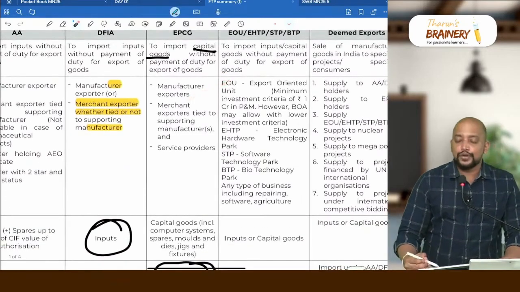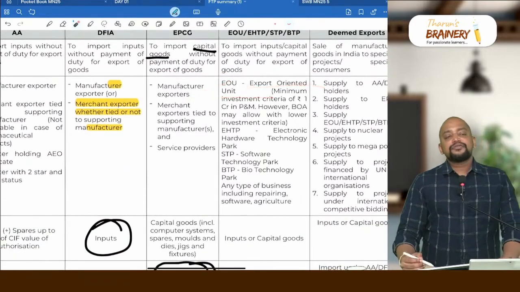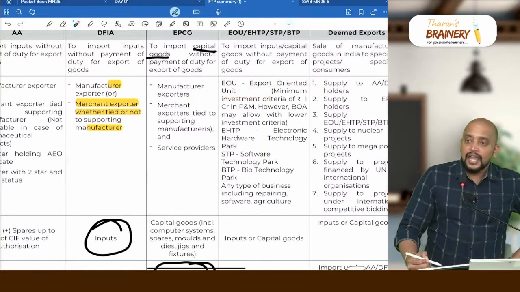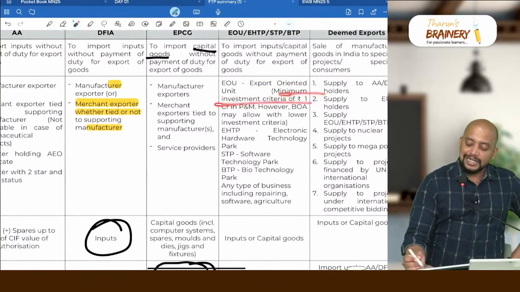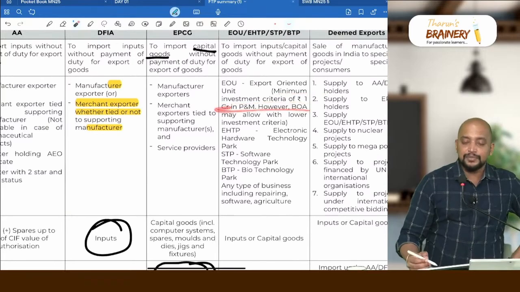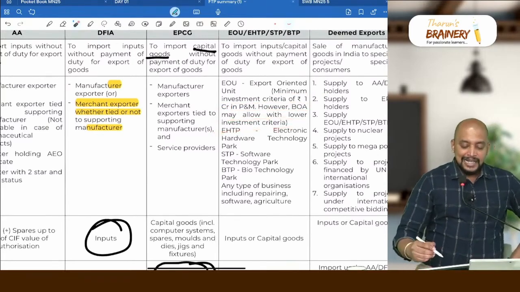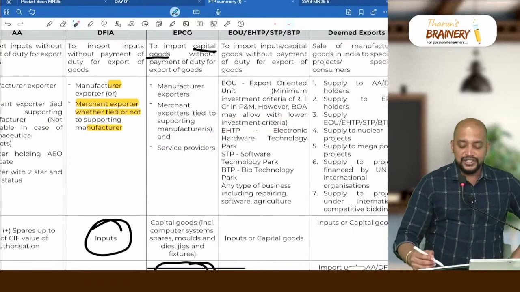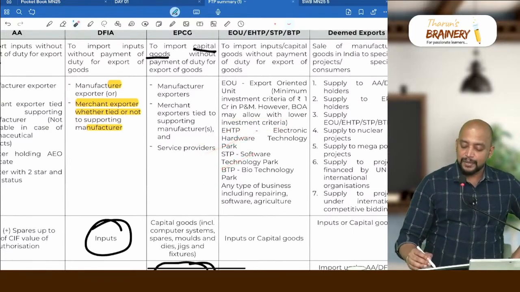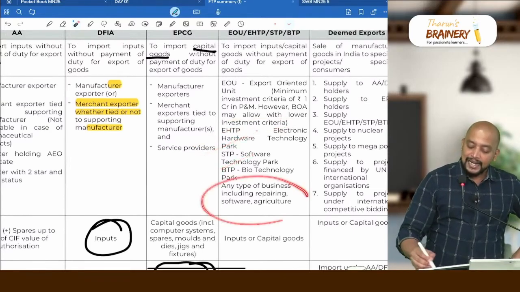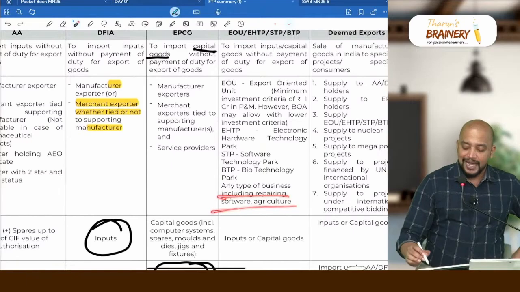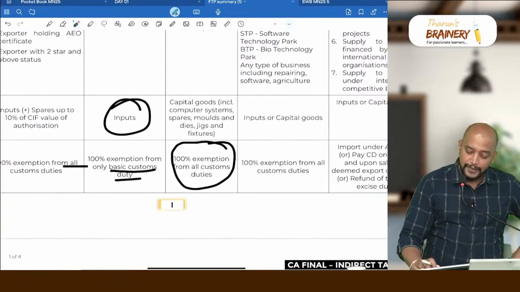Either they can be EOU, export oriented unit. But for establishing an EOU, the minimum investment criteria is 1 crore in plant and machinery. However, board of approval may allow a lower investment criteria. EHTP, Electronic Hardware Technology Park, STP, Software Technology Park, BTP, Biotechnology Park, and any type of business including repairing, software, agriculture can be done here.